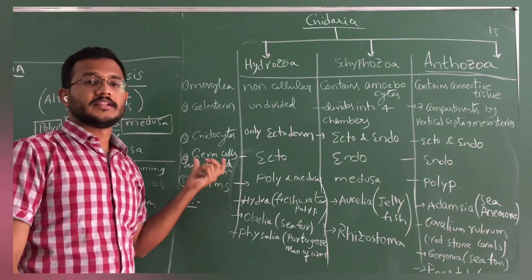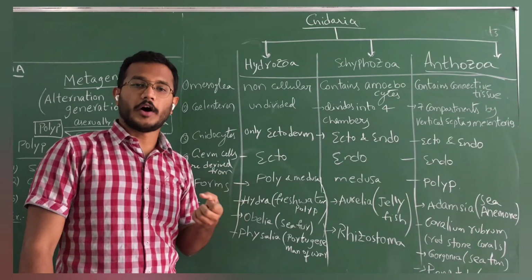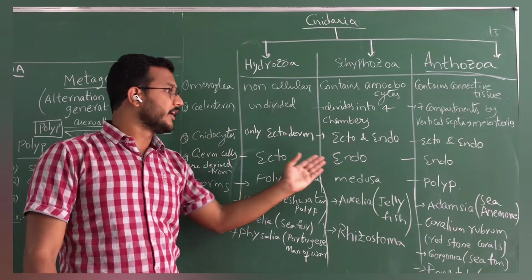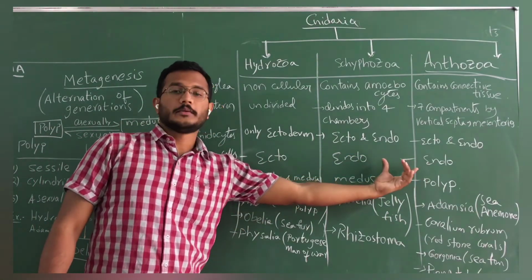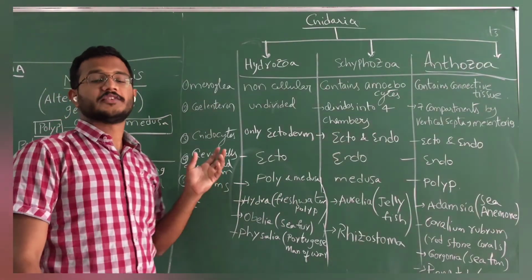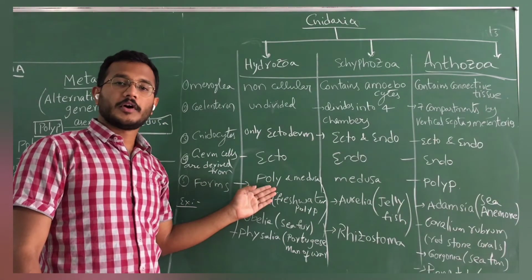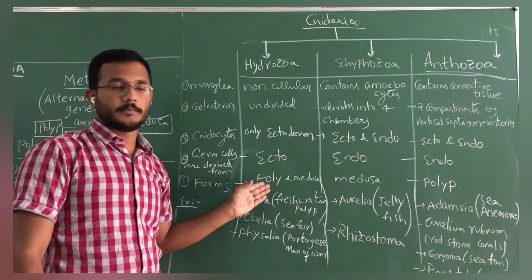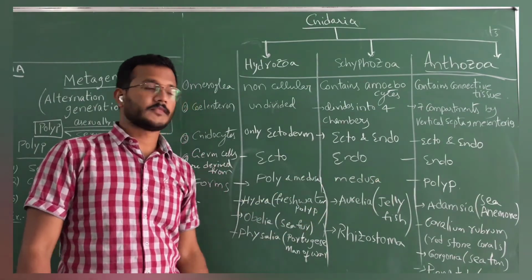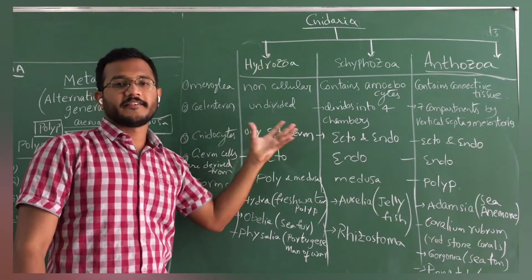And germ cells, that means the cells involved in reproduction from which the gametes are formed, are called germ cells. Here the germ cells are present in ectoderm, and in the other two classes the germ cells are present in endoderm. And body forms, as we discussed, the polyp and medusa forms. Here both polyp and medusa forms will be seen in hydrozoan animals. And here medusa only, and here polyp only. So on these bases the Cnidarians are classified into 3 different classes.